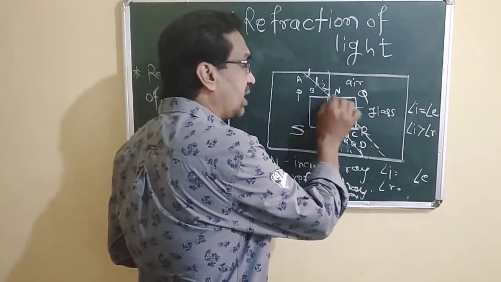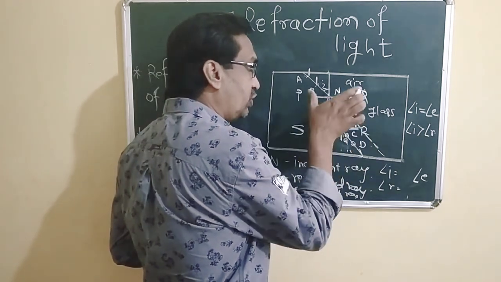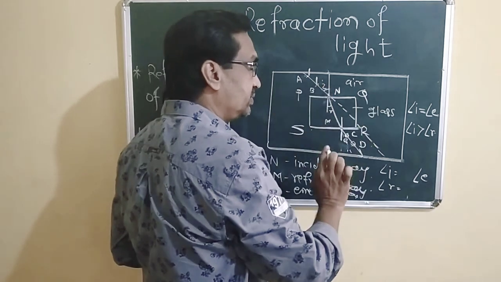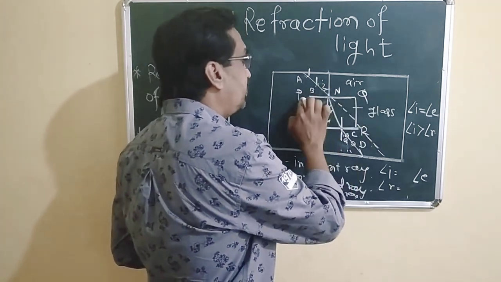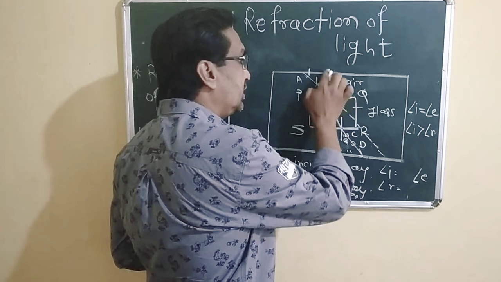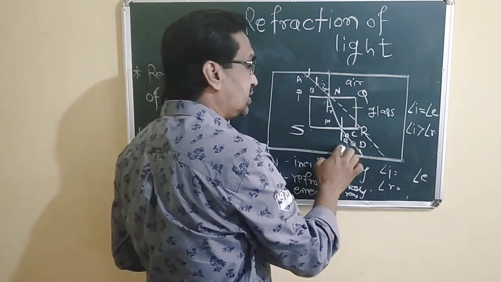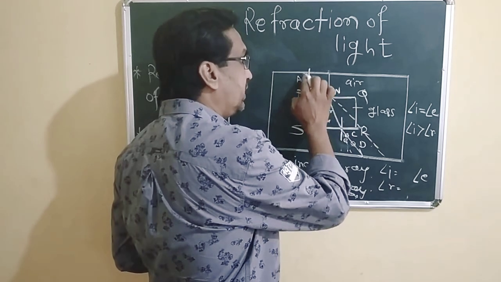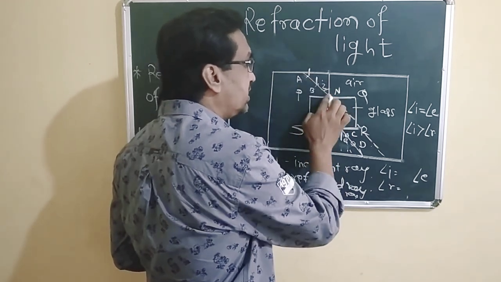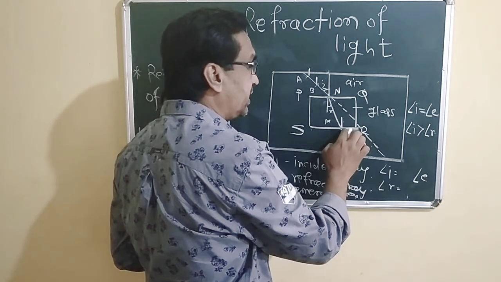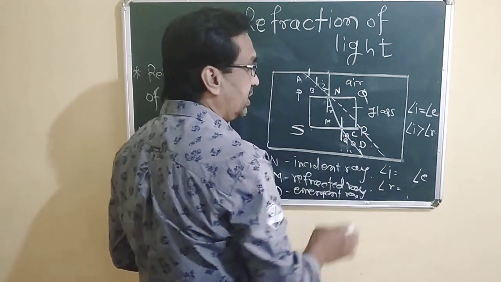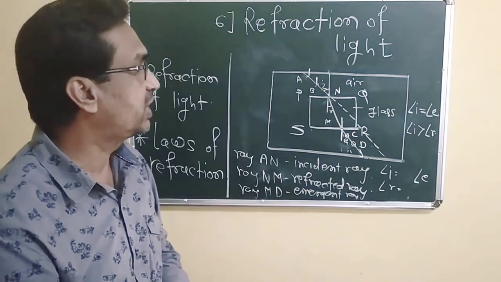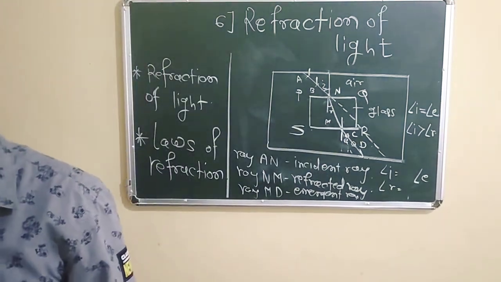We have taken a glass slab PQRS and put it on a cardboard or a blank white paper. PQ is the surface, here is a normal, and there is another normal. N is the point of incidence, AN is the incident ray, NM is the refracted ray, and MD is the emergent ray. Two times we can see the refraction here.